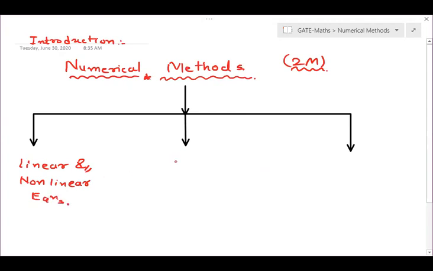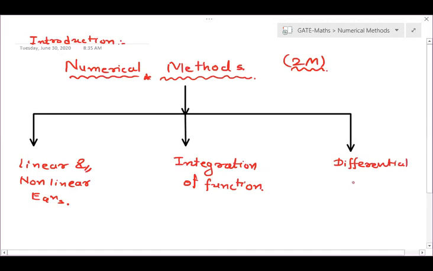Then we will see this for integration of function, and then we will see this for differential equations.